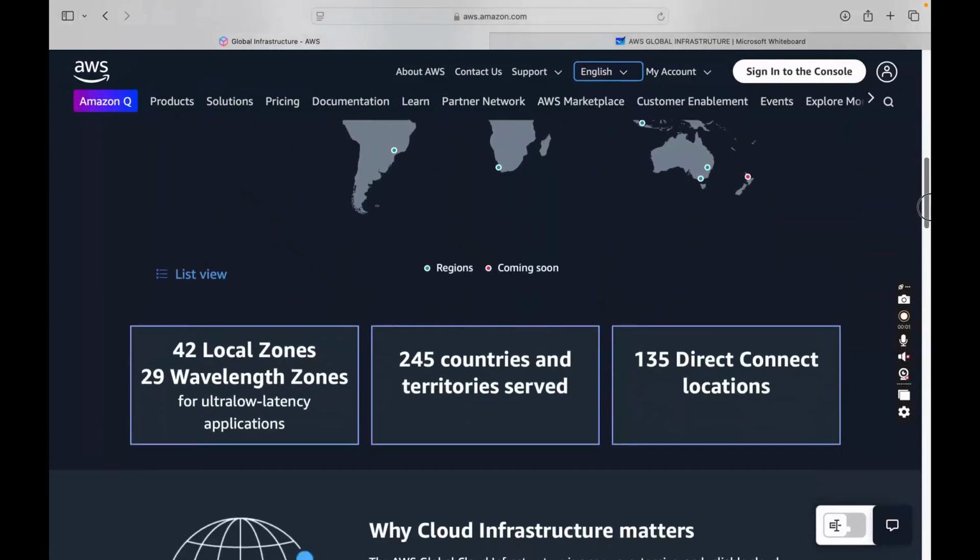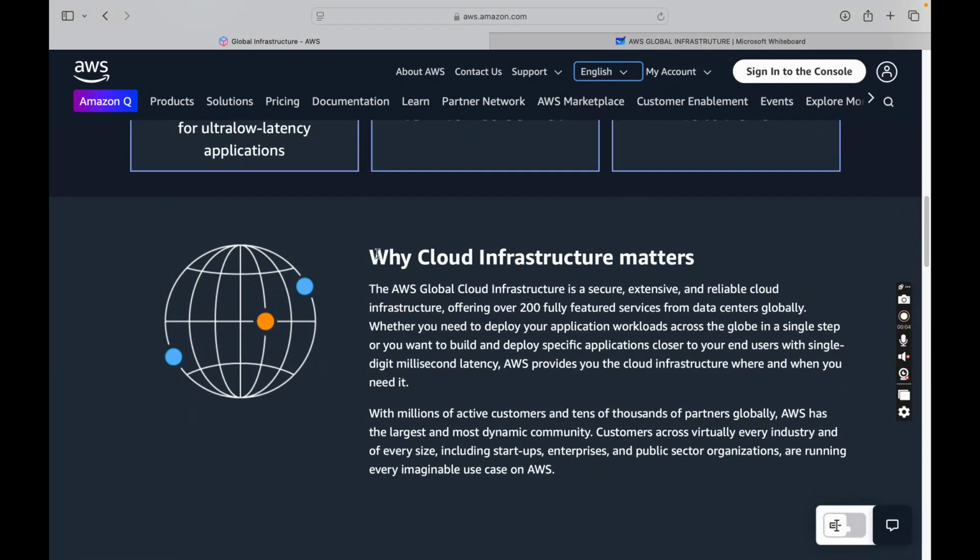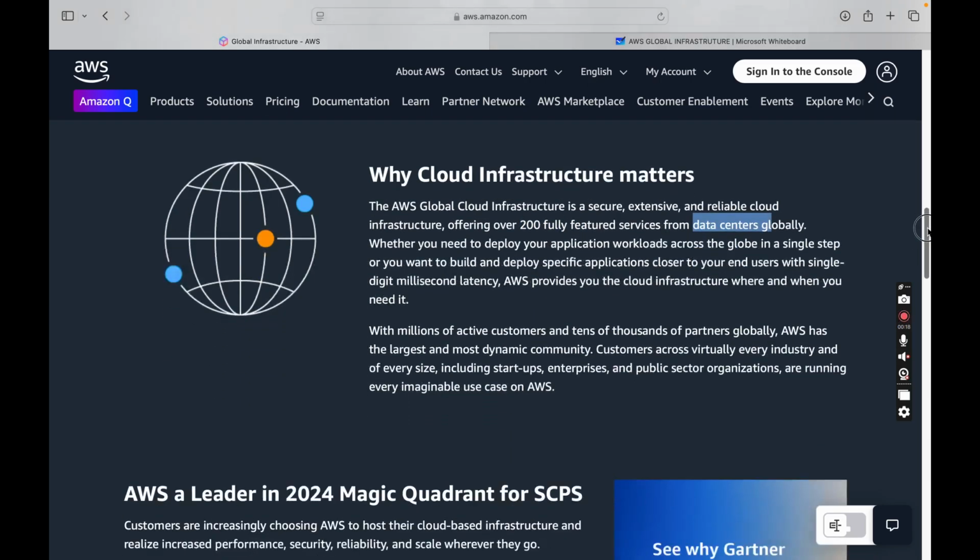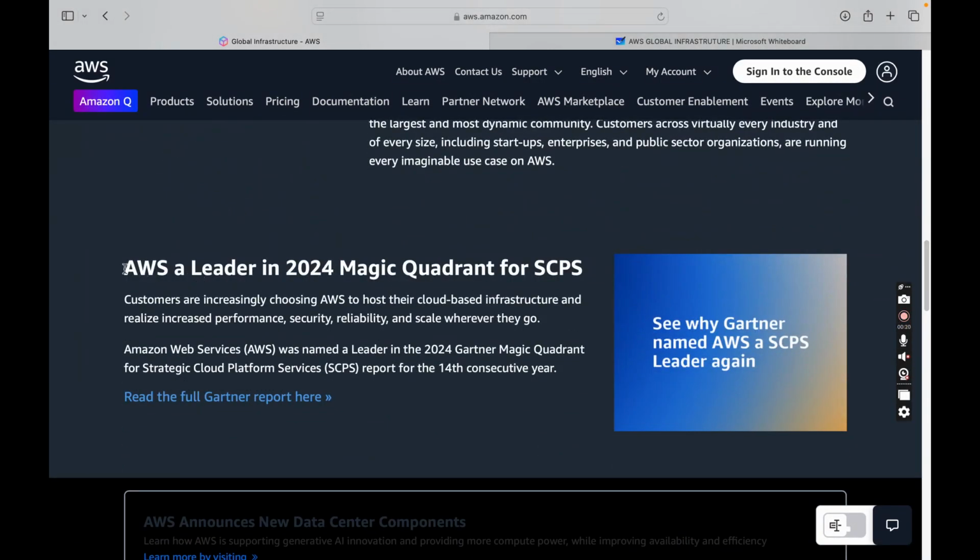So moving down, why does cloud infrastructure matter? Because we want a secure, extensive and reliable cloud infrastructure, and AWS is providing that, with 200-plus services across your data centers globally. This is exactly why to choose AWS as a cloud provider, because AWS started in 2006, right? It is one of the oldest cloud providers, and it still stands among the top cloud providers globally, still in the number one position.